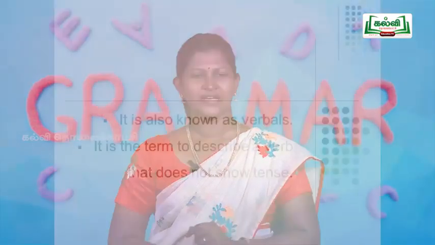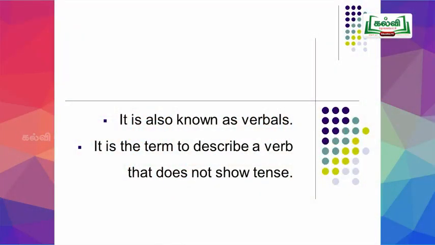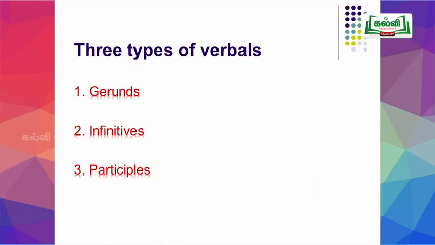And what are non-finite verbs? Once again, you recall, they are also known as verbals. There are three types of verbals. What are they? First one is gerund, second one is infinitive, and the third one is participle. Today, we are going to deal with gerunds and infinitives.